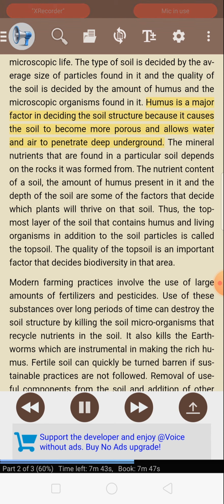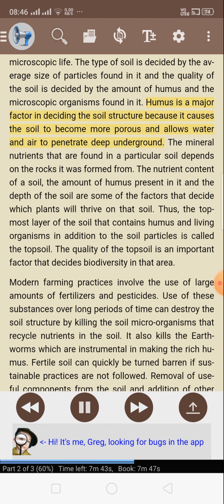Humus is a major factor in deciding the soil structure because it causes the soil to become more porous and allows water and air to penetrate deep underground. The mineral nutrients that are found in a particular soil depends on the rocks it was formed from. The nutrient content of a soil, the amount of humus present in it, and the depth of the soil are some of the factors that decide which plants will thrive on that soil. Thus, the topmost layer of the soil that contains humus and living organisms in addition to the soil particles is called the topsoil.